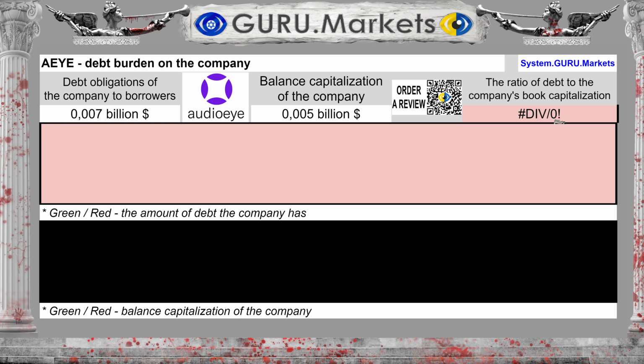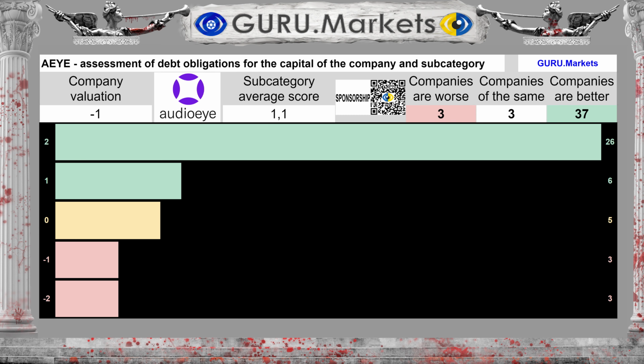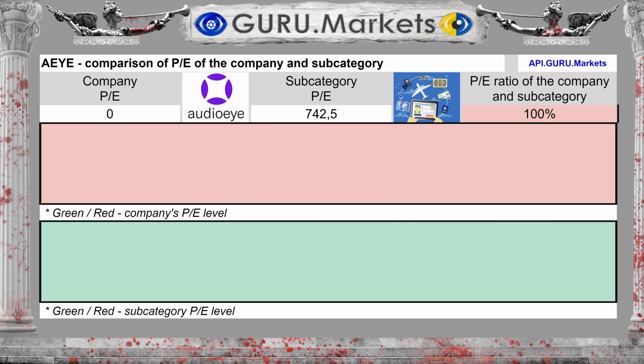The company's debts amount to $0.007 billion. Debt to book capitalization equals equity. Score for the company's debt obligations: Bad, -1 point.